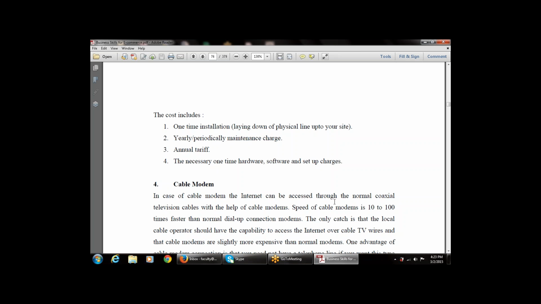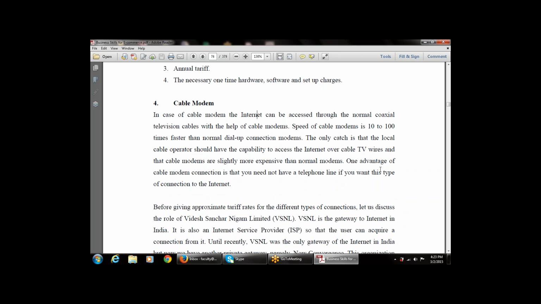As I told you, a modem is a device that converts analog signals into digital signals and digital signals into analog signals. So this is a device that includes a modulator and a demodulator. The modulator converts analog into digital, and the demodulator converts digital into analog. There are two types of signals available, one analog and one digital, and the modem converts analog into digital and digital into analog. So that is a cable modem.